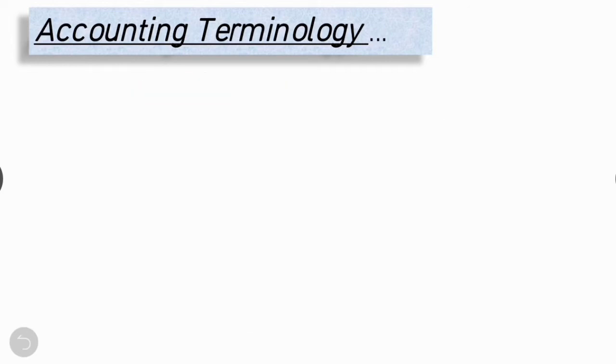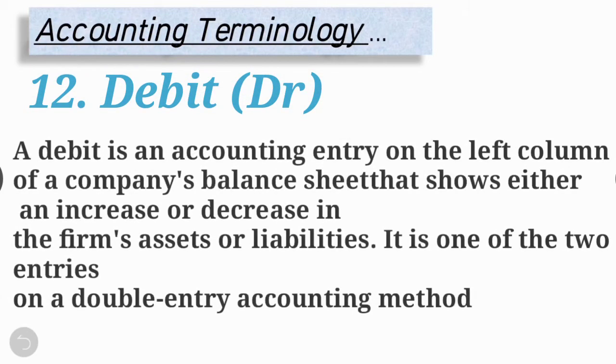Next term is debit. The opposite of a credit, a debit is an accounting entry made on the left side of an account, right? Used in the double entry bookkeeping system, debits either increase expense or asset accounts or decrease equity or liability accounts. Fine. It means debit side is the expense side and credit side is the income side.